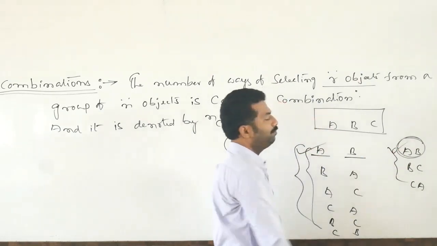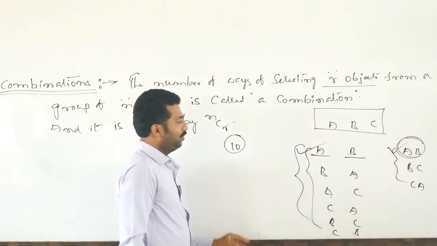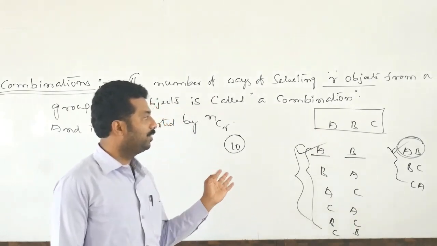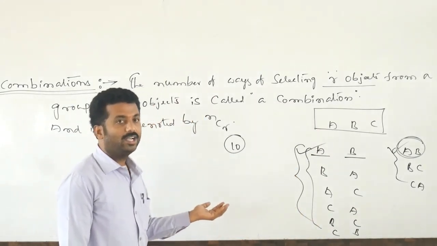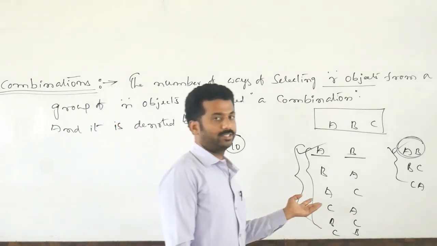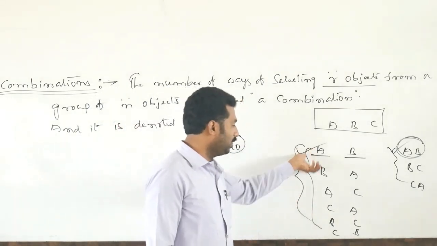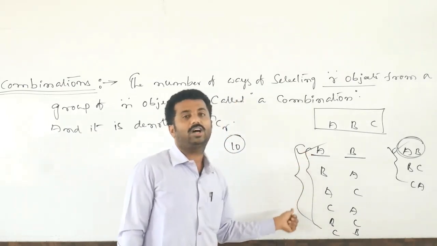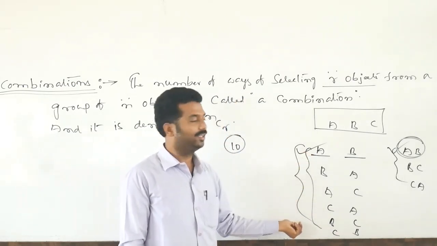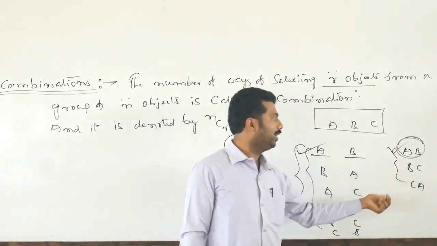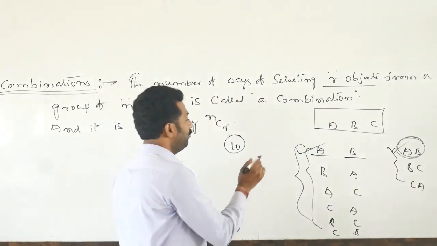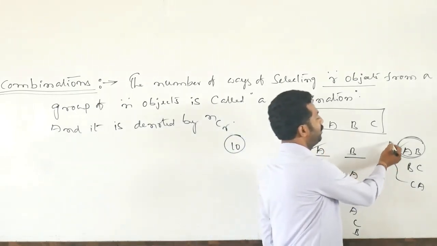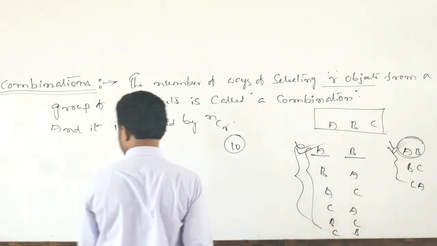This is called permutations. So if anybody asks what is the difference between permutation and combination: permutation is arrangement of objects, combination is selection of objects. In permutation we give importance to the position of the object, placement is important. But in combination we never give importance to the position of the object. So that is the main difference between permutation and combination.